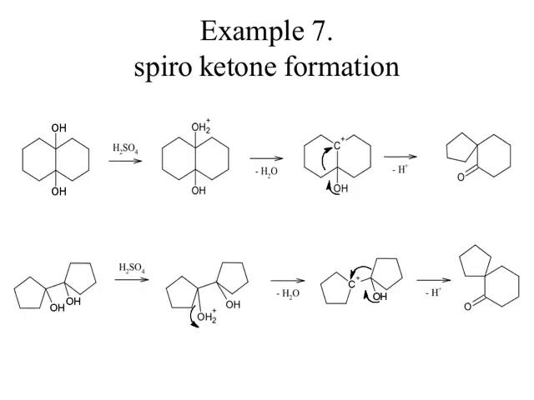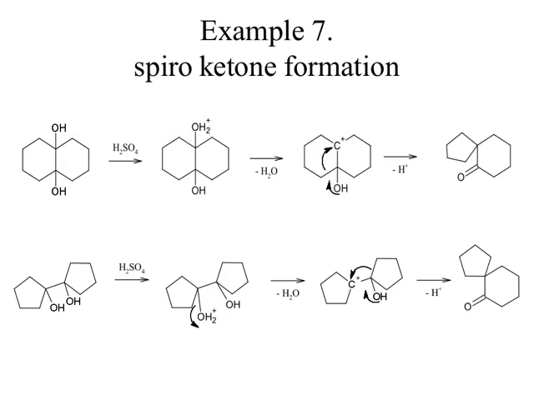Another application of the pinacol-pinacolone rearrangement is formation of spiroketone. So, here I have picked up 2 examples. This is the first example. Here you can see we have got 2 hydroxyl groups, and this is again a vicinal diol. First step will be protonation, it is a symmetrical molecule. So, any one of the OHs will get protonated. So, it abstracts a proton, gets converted into OH2 plus, followed by dehydration, and we get this carbocation.